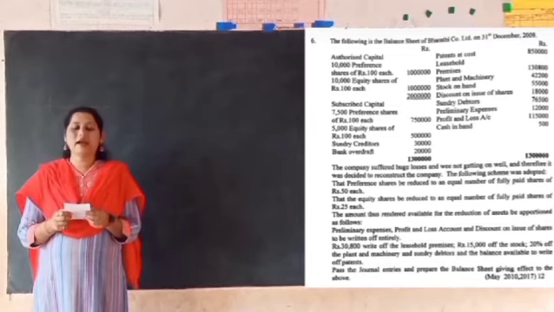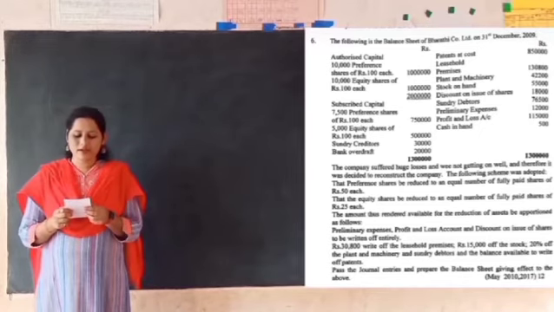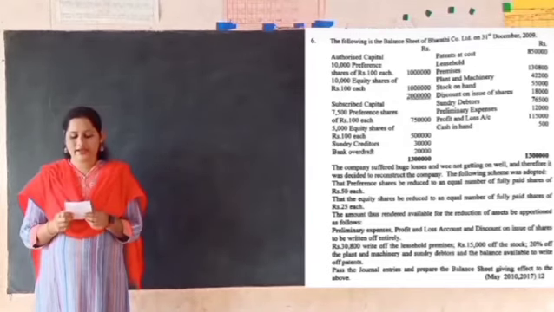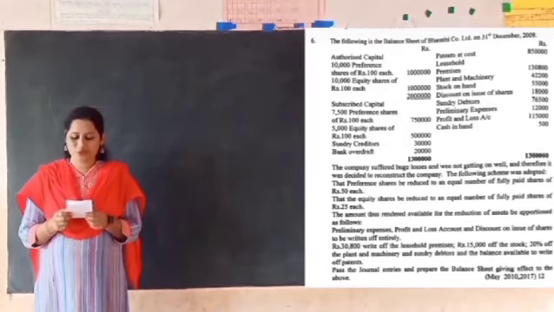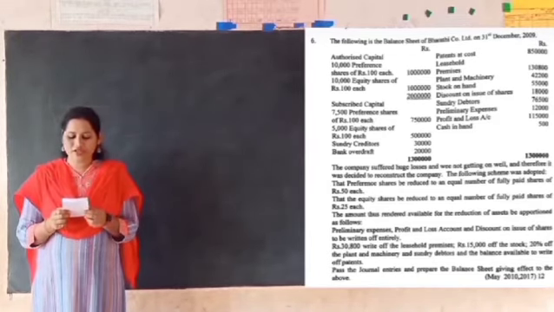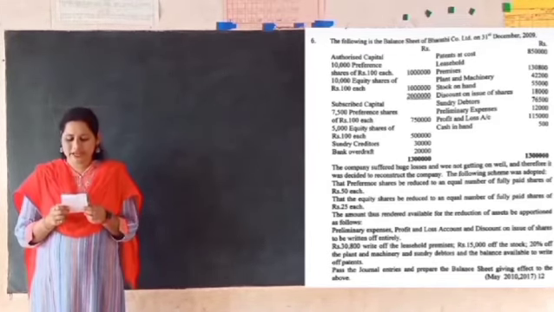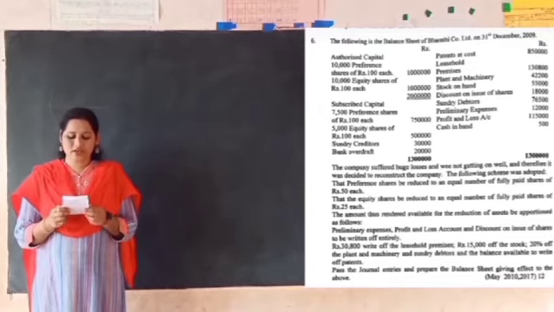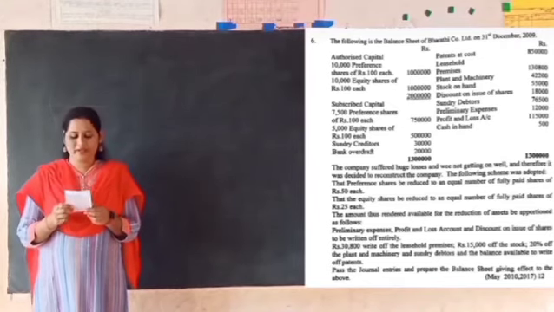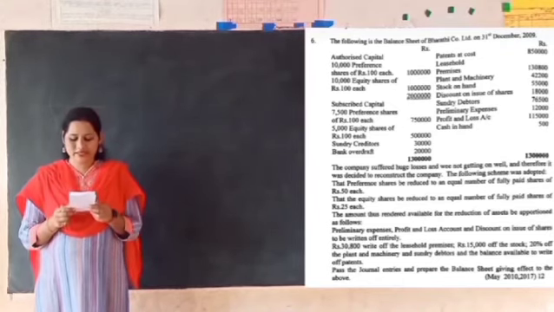On the liability side, under the head share capital, we have authorized capital 10,000 preference shares of rupees 100 each 10 lakh, 10,000 equity shares of rupees 100 each 10 lakh. Altogether, authorized capital is 20 lakh. Subscribed capital 7,500 preference shares of rupees 100 each 7,50,000, 5,000 equity shares of rupees 100 each 5 lakh. Sundry creditors 30,000, bank overdraft 20,000. Total of the balance sheet is 13 lakh.